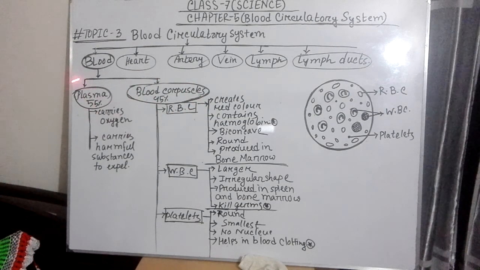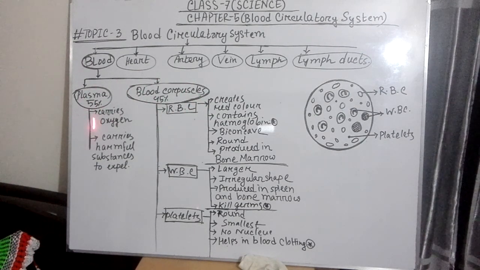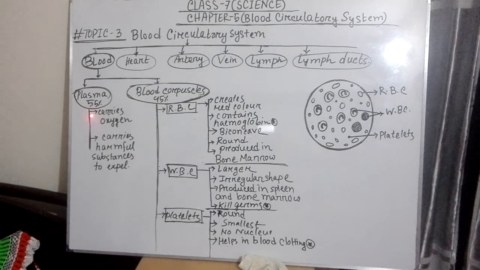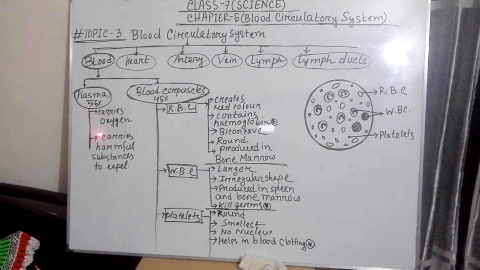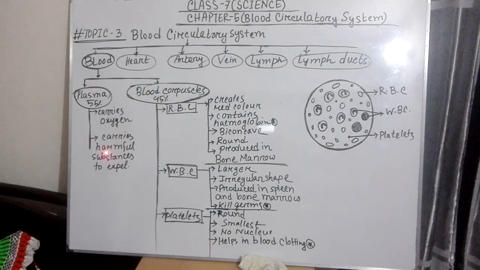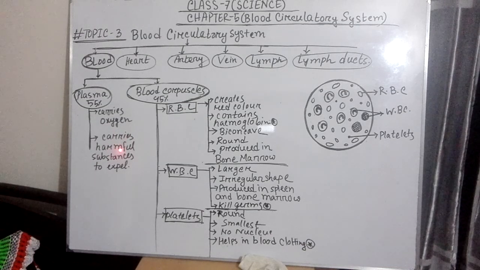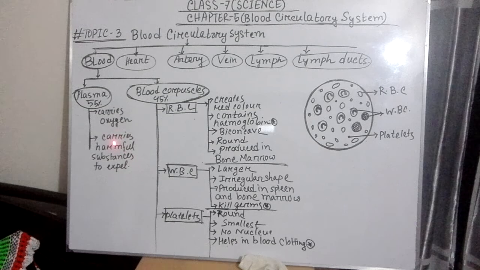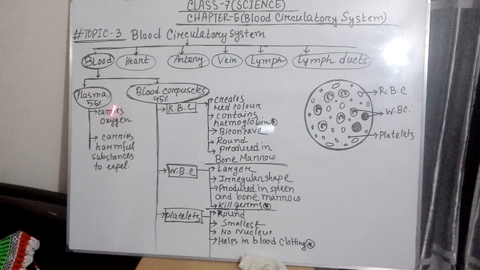What is the function of plasma? This plasma, this liquid portion of our blood, carries oxygen. It also carries so many harmful substances which are required to be expelled from our body. So these functions are done by this plasma. And let's see about blood corpuscles.